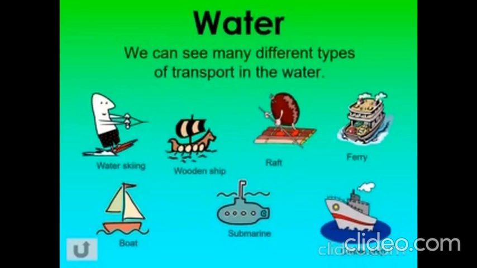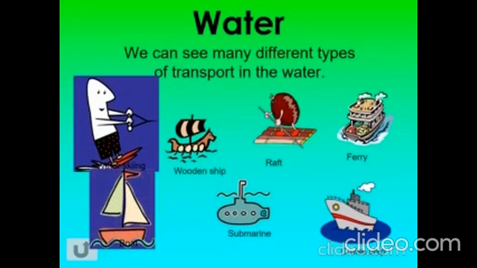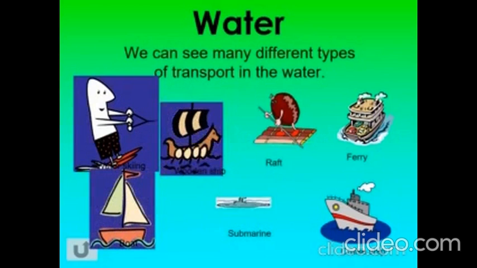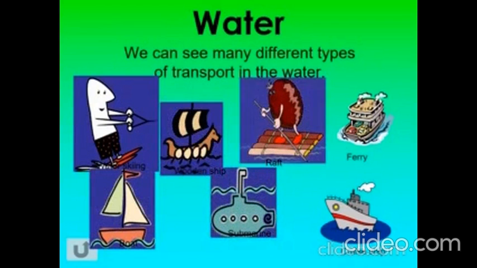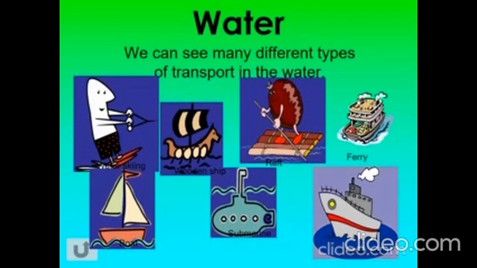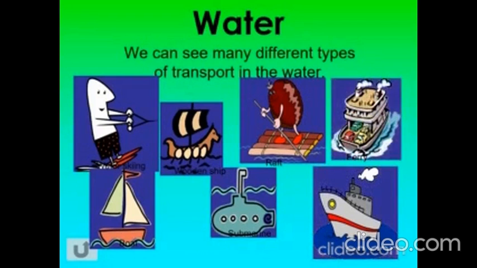Also, we must take in hand that there is another type of transport, which is the water transport. We can see many different types of transports in the water. For example, we have water skiing, a wooden ship, a boat, a submarine, a raft, a cruise ship, and a ferry.